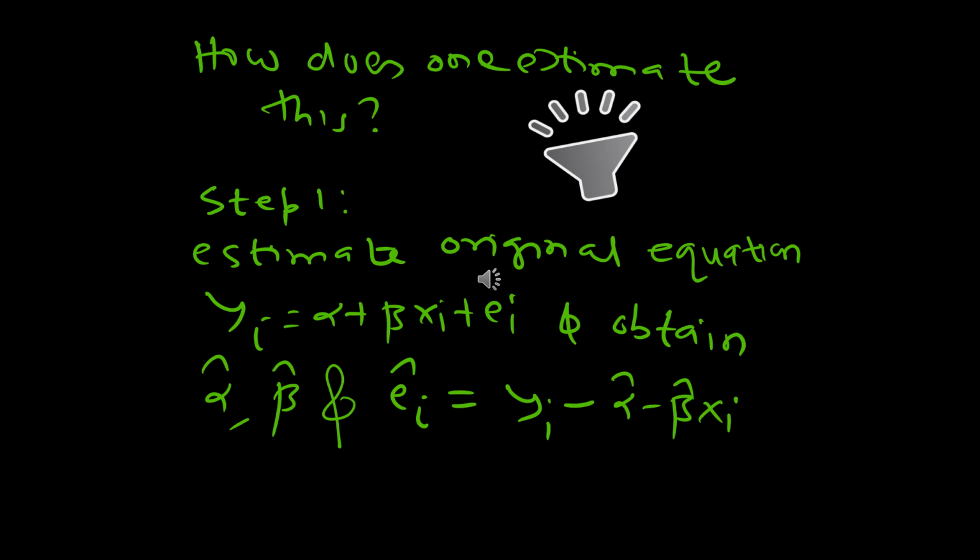So use OLS on the original equation and obtain alpha hat, beta hat and e hat i, which is y_i minus y hat i, which is y_i minus (alpha hat plus beta hat x_i). Step 1: estimate y_i equals alpha plus beta x_i plus e_i. Obtain alpha hat, beta hat and e hat i. This can be done because alpha hat and beta hat will continue to be unbiased and consistent estimators, because the covariance of x and e is still assumed to be 0.